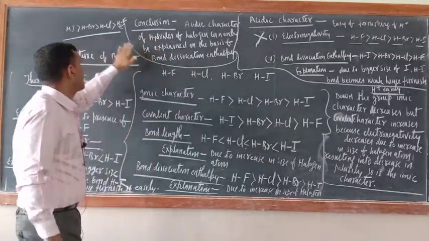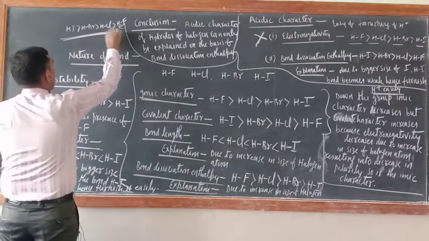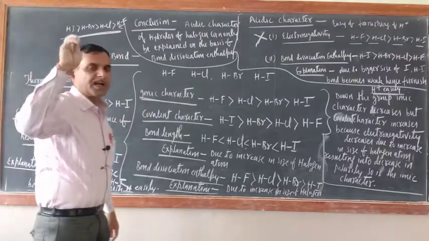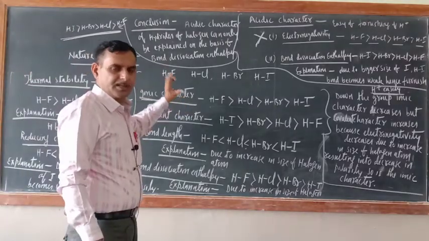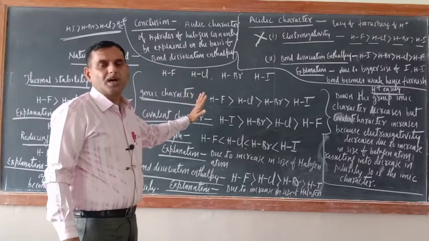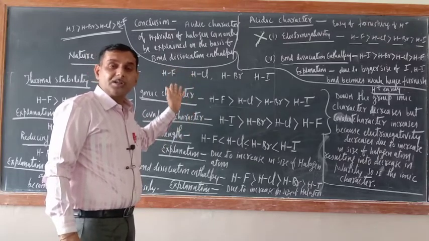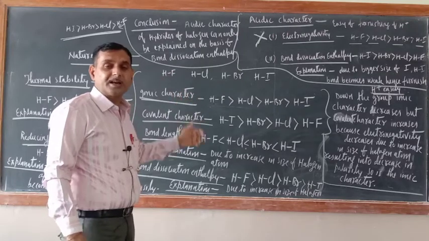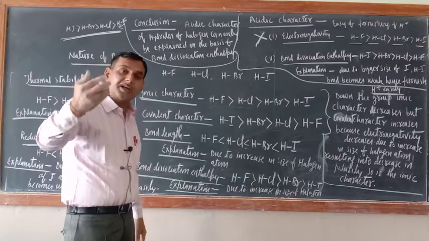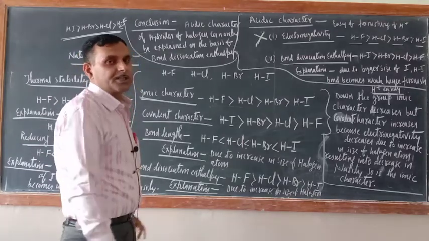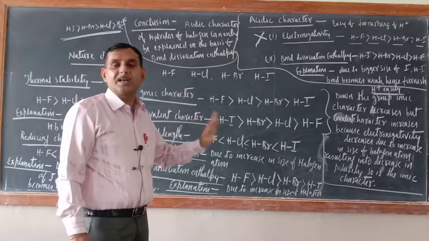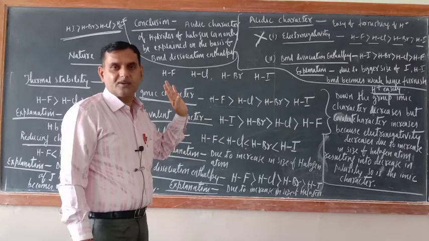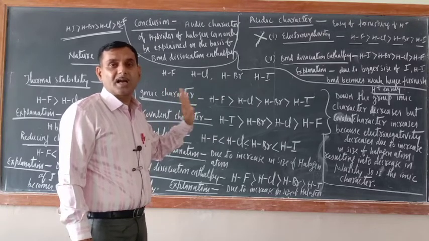And the conclusion I also wrote, and the final order is this one: HI, HBr, HCl and HF. Once again I am telling you, this is the most important. In the exam they will simply give you the names of hydrides, and on the basis of their physical state, reducing character, or acidic character, you have to arrange them in either increasing or decreasing order. Always remember, while solving increasing and decreasing order, always use the greater or smaller sign, so that confusion will not arise.